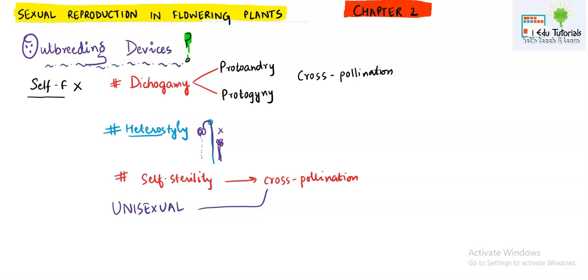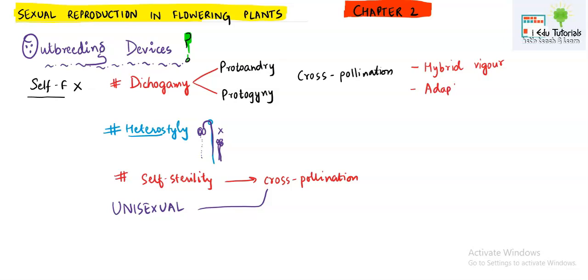Now we are discussing that even if the flower is complete, cross-pollination is happening. I think there must be a benefit to it, because everything happens for a benefit. So what are the favorable points of cross-pollination? Whenever cross-pollination happens, the hybrid vigor is more, meaning seeds are produced in greater quantity than in self-fertilization.